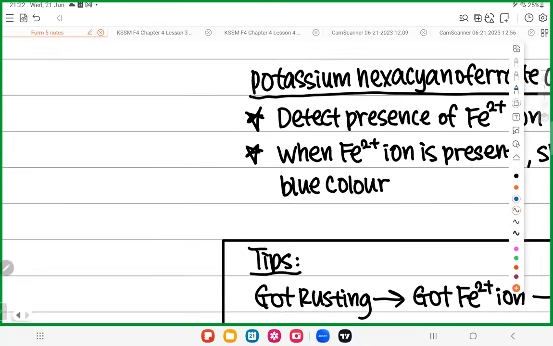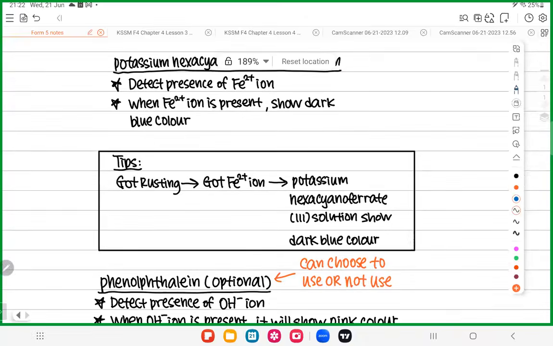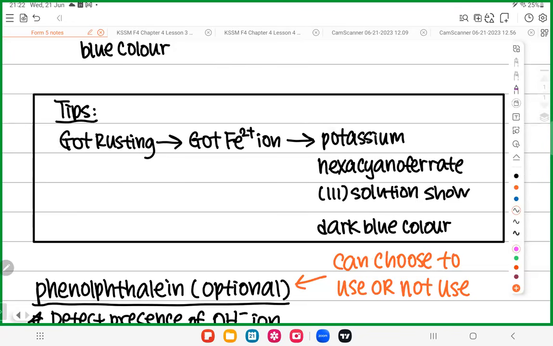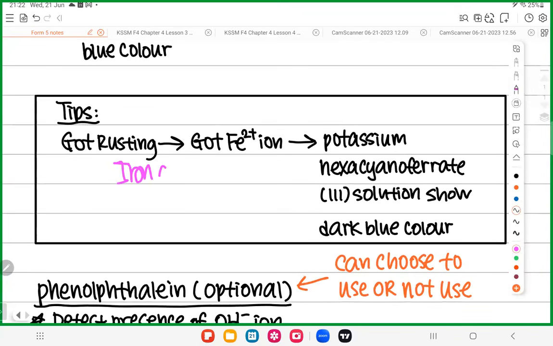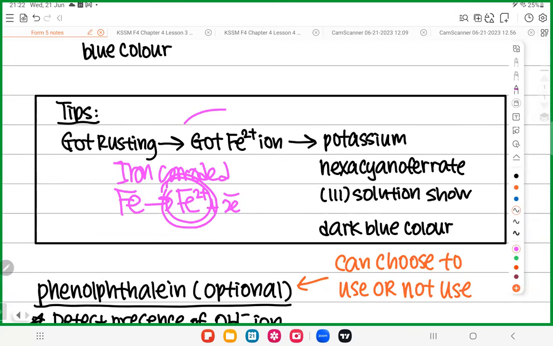So why is this solution so important? Because of this. This is the tip for you. We know when rusting happens, there is Fe2+. Why? Rusting means the iron is corroded. Why is iron corroded? When Fe donates electrons and becomes Fe2+. When iron is corroded, rusting happens. So when there is rusting, you always have Fe2+. So when you have Fe2+, you will see a dark blue color.